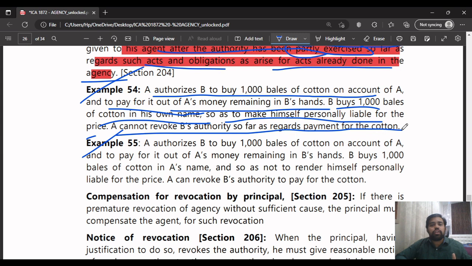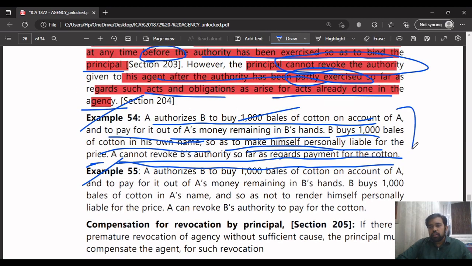So he cannot revoke the authority so far as regards the payment of the cotton, because for that much cotton which he has bought, the principal had authorized him, so he cannot revoke B's authority right now because B has already exercised it. Even though B has purchased in his own name so as to make himself personally liable, still A cannot revoke his authority. Why? Because he had authorized him to buy 1,000 bales of cotton on account of A, and B purchased the 1,000 bales in his own name and made himself personally liable for the price because he did the particular business for A. So A cannot revoke B's authority so far as regards the payment for the cotton.